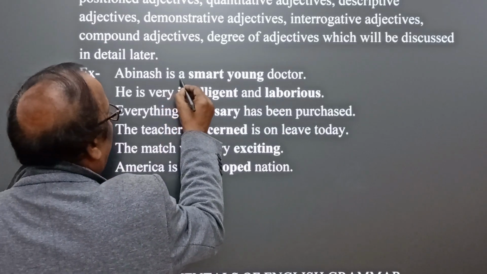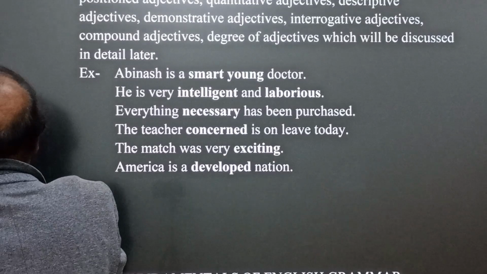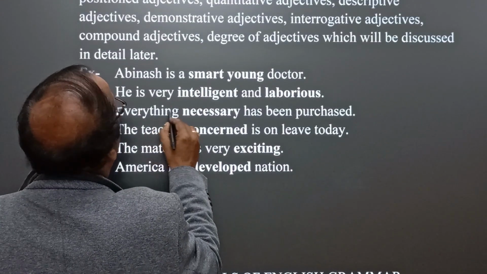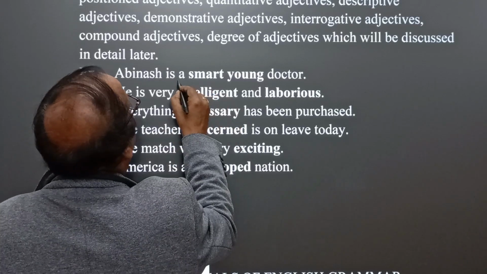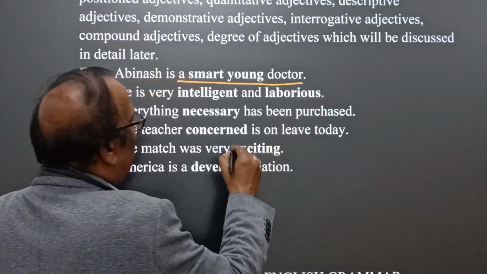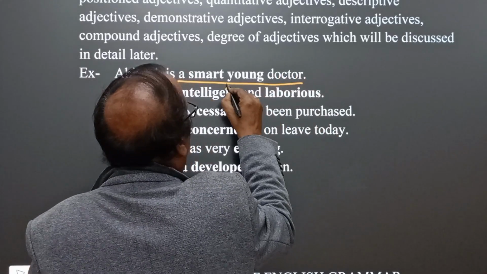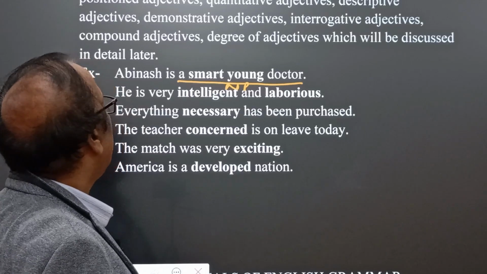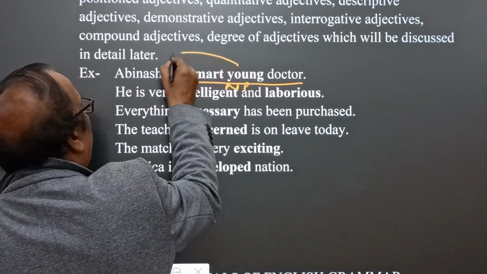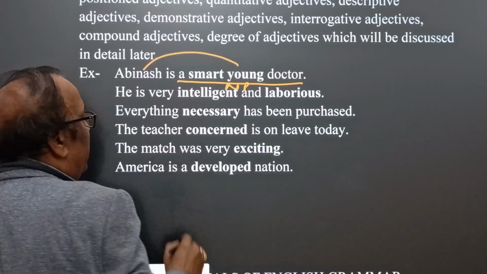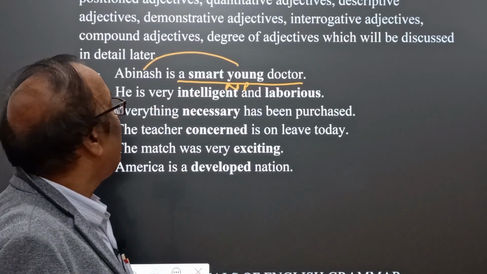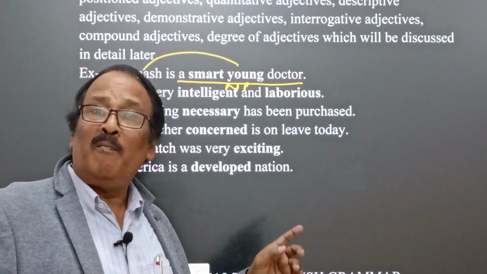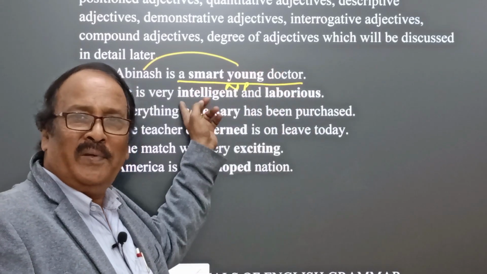Here, a smart young doctor is what you call a noun phrase, NP, relating to Avinash. And here is a linking verb. A smart young doctor is what you call the complement here, indicating Avinash.